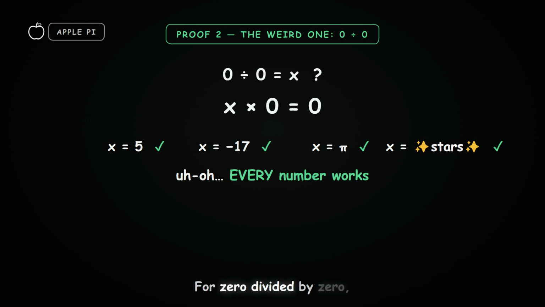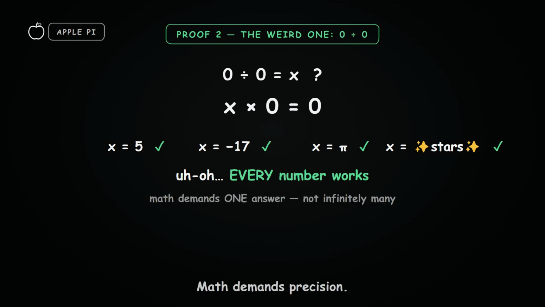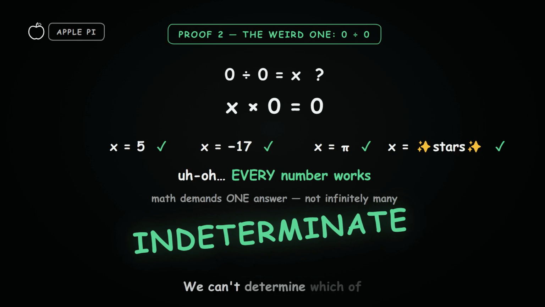For 0 divided by 0, every single number is an answer. And if every number works, there is no single correct answer. Math demands precision. So 0 divided by 0 gets a special name. It's not just undefined. It's indeterminate. We can't determine which of the infinite possible answers is the right one.